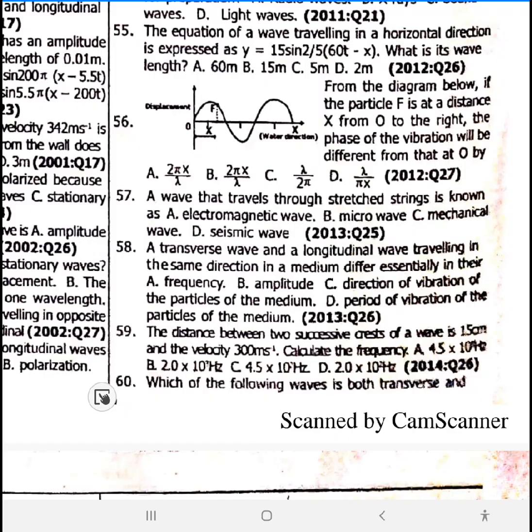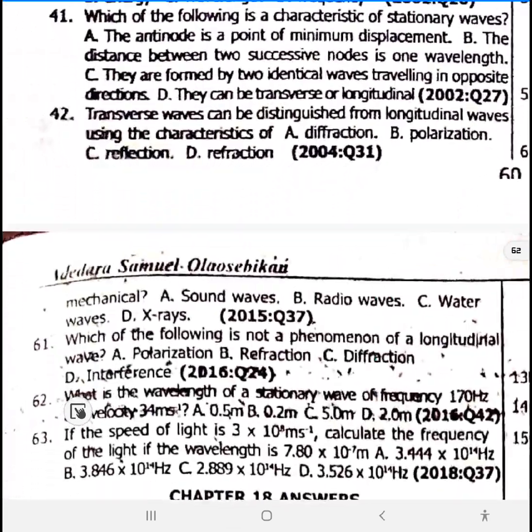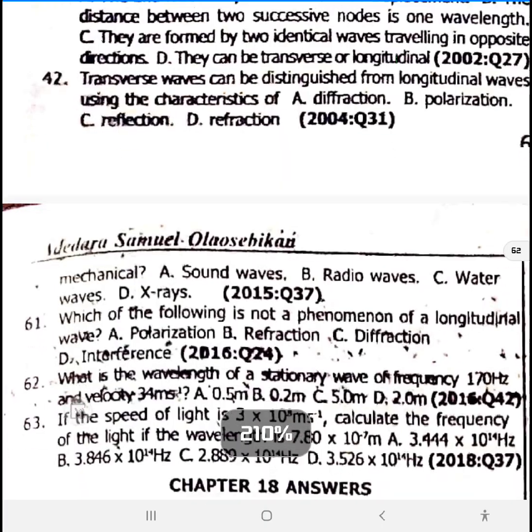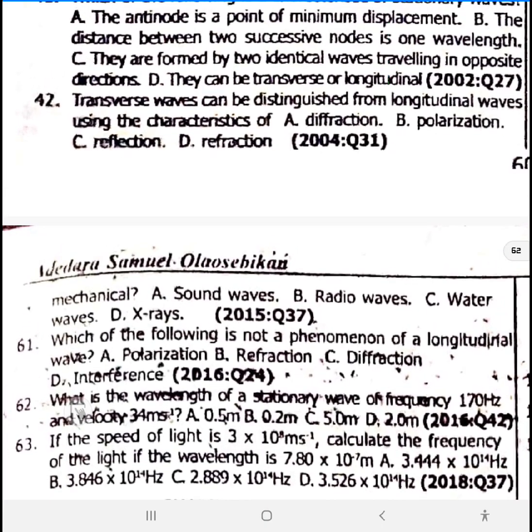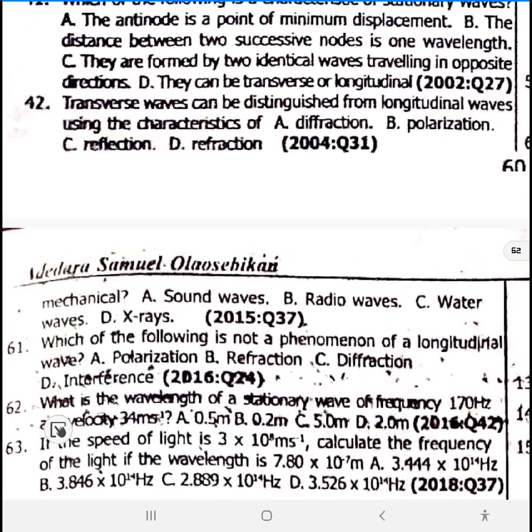59 is calculation. 60. Which of the following wave is both transverse and mechanical? Water waves is both. 61. Which of the following is not a phenomenon of longitudinal wave? Polarization doesn't happen in longitudinal wave, only in transverse wave. The other ones have to do with calculations.